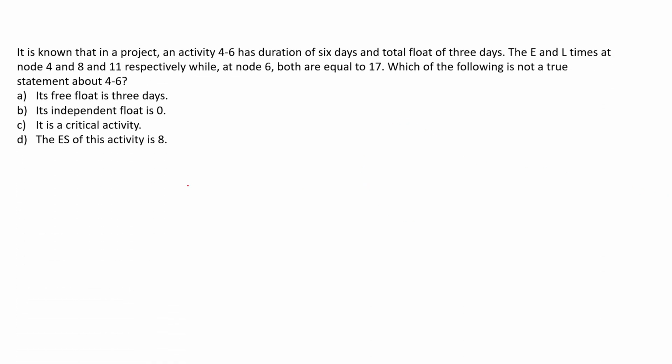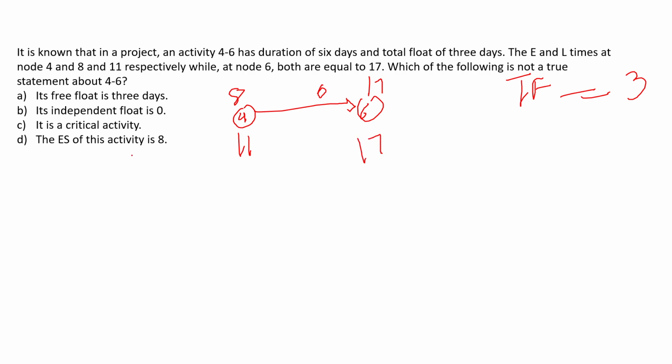Now in this question we have two events, 4 and 6. This is 4 and this is 6, and the duration of the activity is 6. Total float is 3, and the earliest and latest start time of 4 are 8 and 11. Over here it is 17. So they are asking us to mark the incorrect statement.